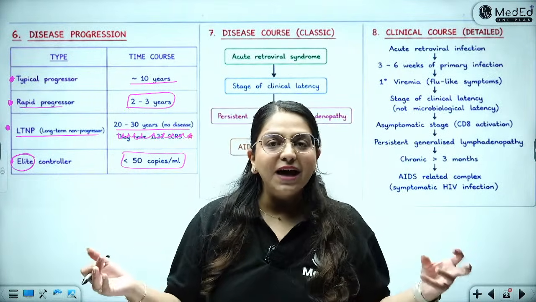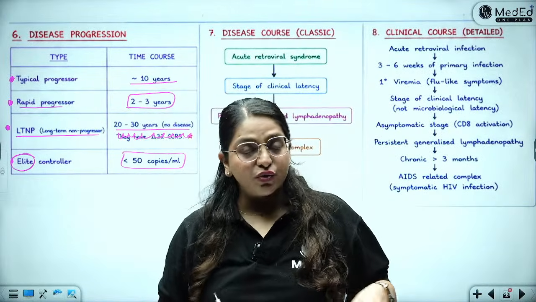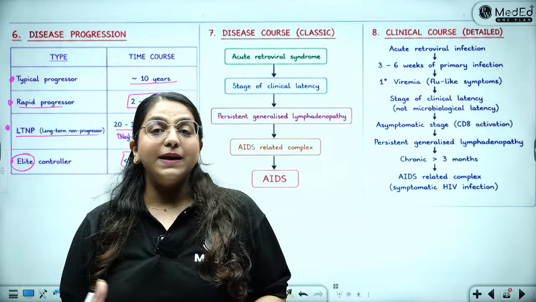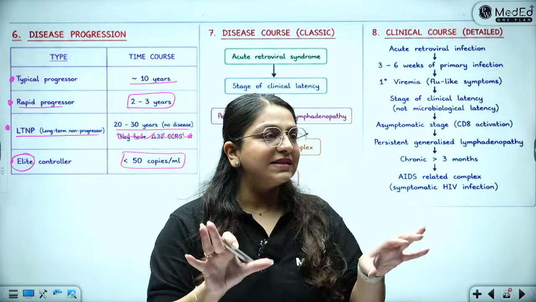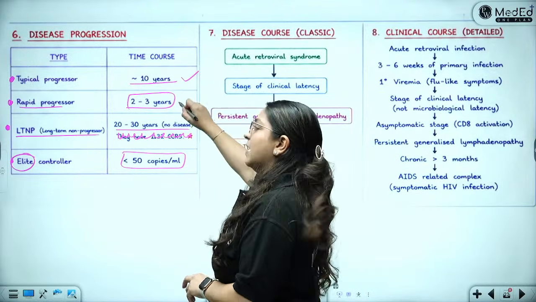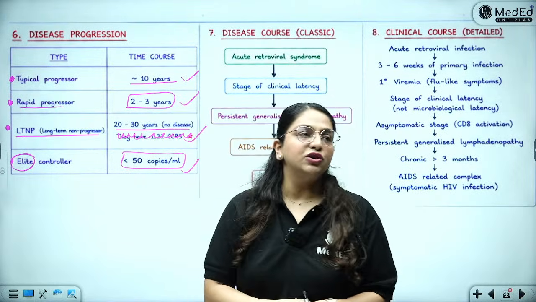Even your PCR machines need at least 100 to 300 copies of a virus to detect them. In these people, the virus is not able to multiply a lot. They are able to control the virus to fewer than 50 copies per ml. So you have typical progressors, rapid progressors, long-term non-progressors, and elite controllers.